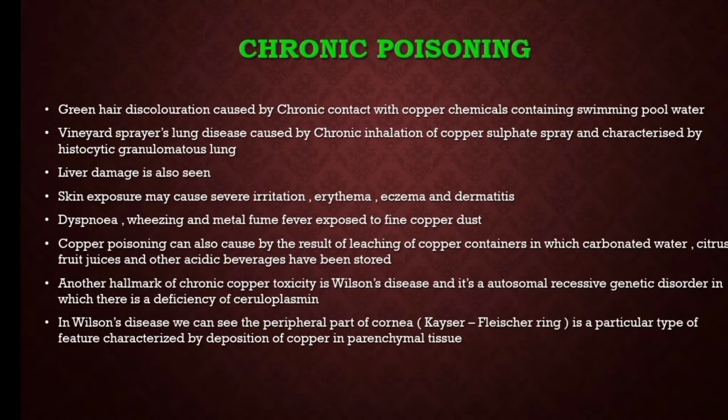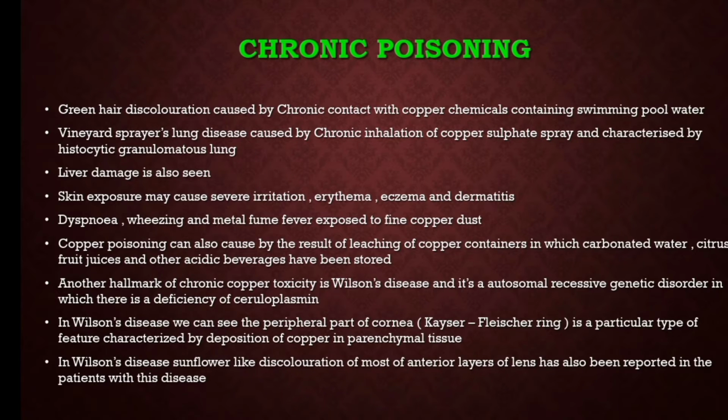In Wilson's disease, we can also see a Kayser-Fleischer ring on the peripheral part of the cornea. It is a particular feature caused by the deposition of copper in the parenchymal tissue of the eye. The Kayser-Fleischer ring is mostly observed as a sunflower-like discoloration on the anterior layers of the lens. This is mostly reported by patients who have undergone chronic copper poisoning.